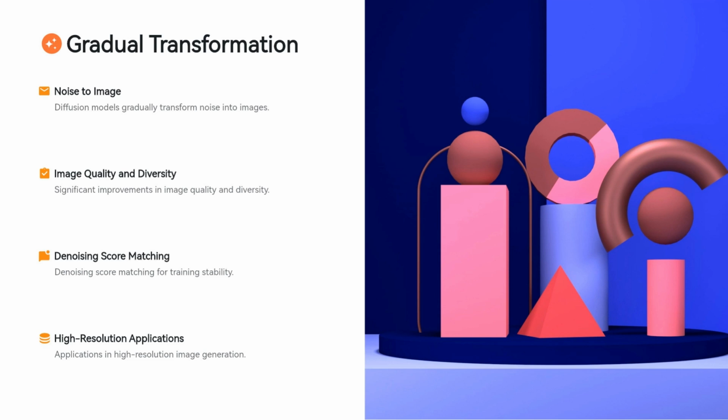What sets diffusion models apart is their ability to generate diverse and high-quality images, even when trained on relatively limited data. The denoising process ensures that the model doesn't overfit to the training data, but instead produces varied outputs that can still reflect the diversity of the real world. Additionally, the training process for diffusion models is relatively stable compared to GANs, which can sometimes suffer from issues like mode collapse. One of the significant advantages of diffusion models is their ability to generate high-resolution images.